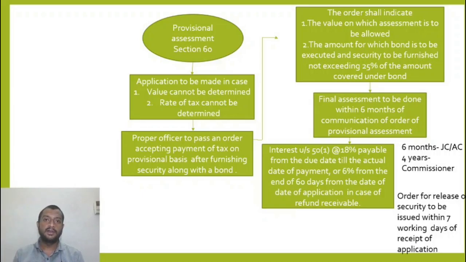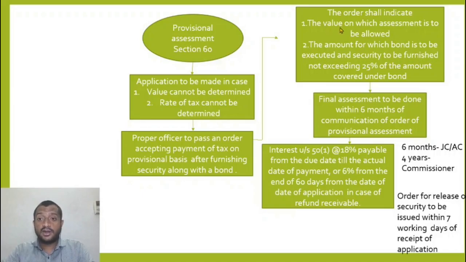Let us say the proper officer determines that maybe the value at maximum could be 1.5 lakhs, but now he is putting the value at 1 lakh. So the additional 50,000, the maximum that he thinks the value could increase to, on that differential amount he will ask me to give a guarantee. That is also something he can ask.